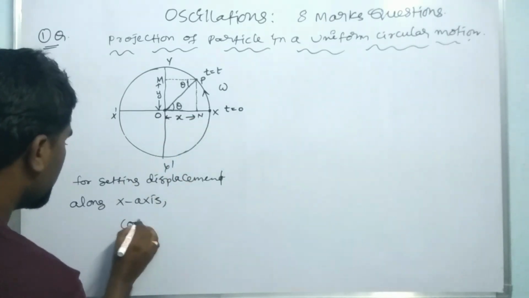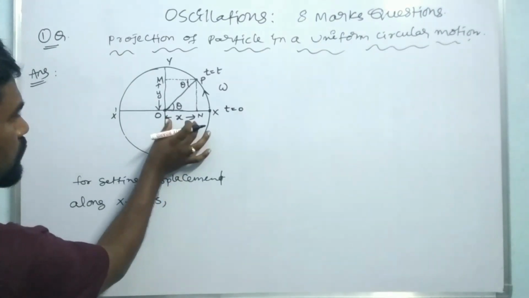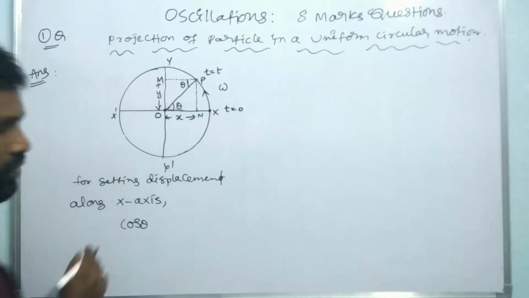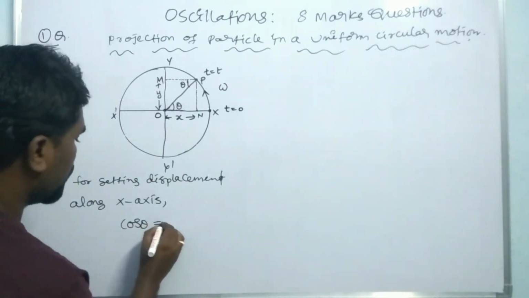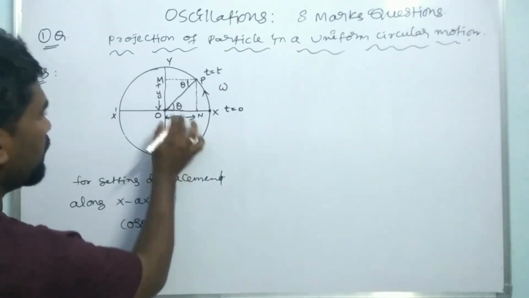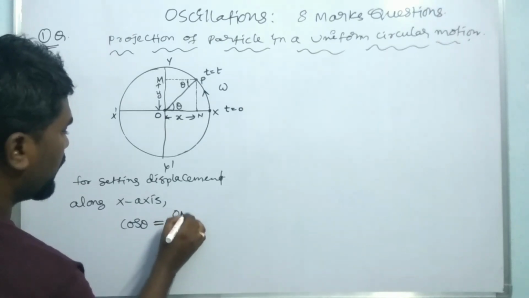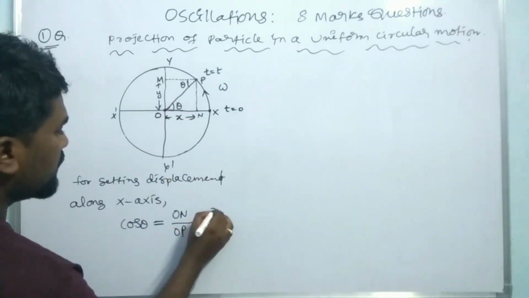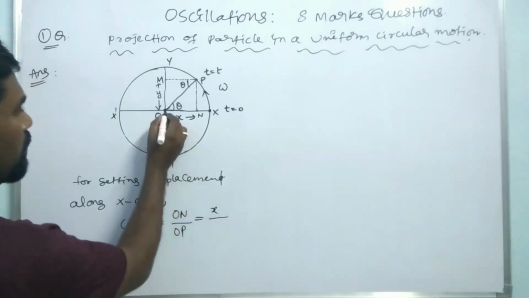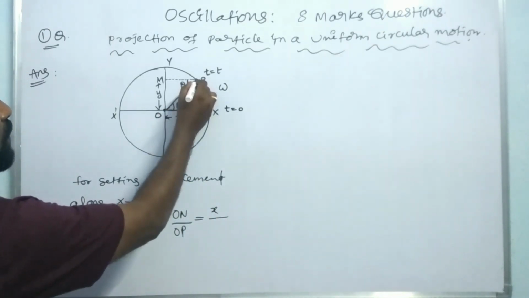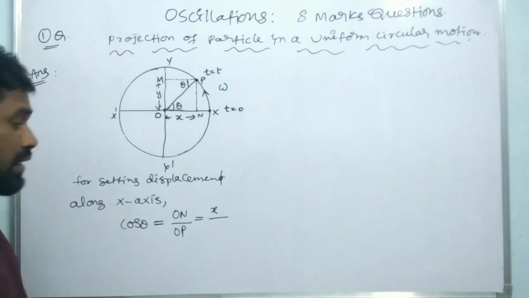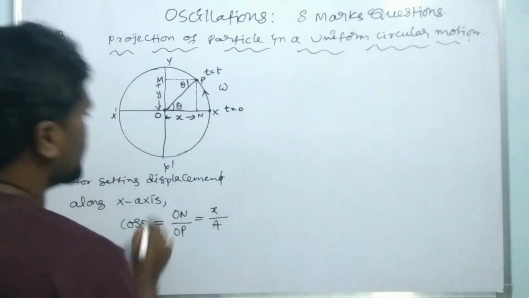Therefore cos theta is equal to adjacent by hypotenuse, because the x displacement is nothing but the side adjacent to theta. Adjacent is ON, and hypotenuse is OP. ON is the x, where OP is the maximum displacement of the particle from its origin, that is nothing but its amplitude.